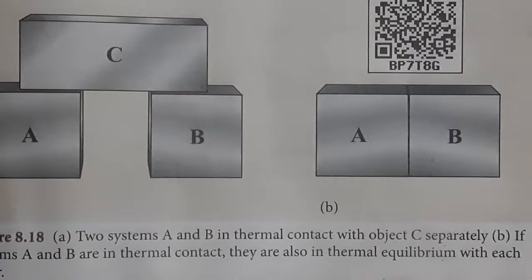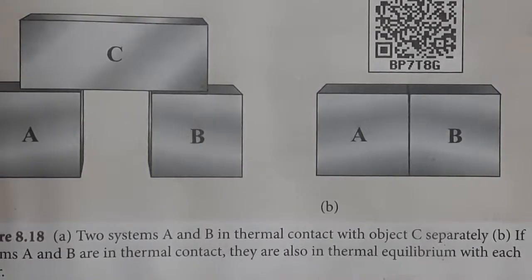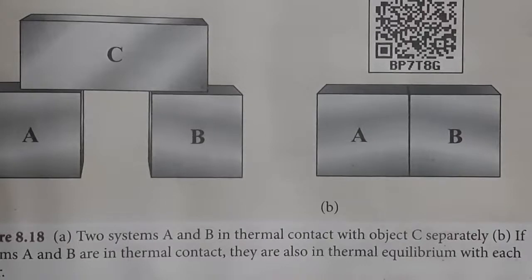After a lapse of time, when we put A and B together, no heat exchange happens because A and B are also in thermal equilibrium with each other. They will be at the same temperature.